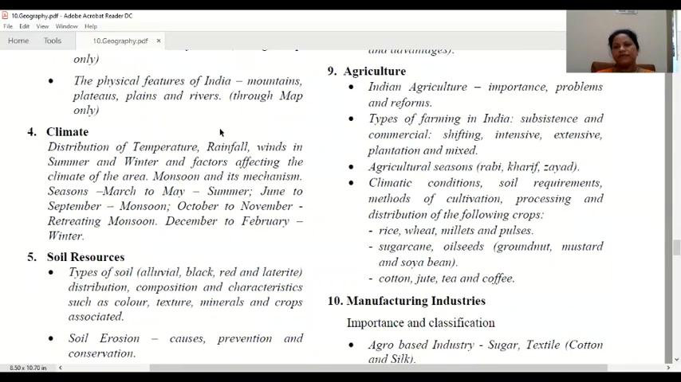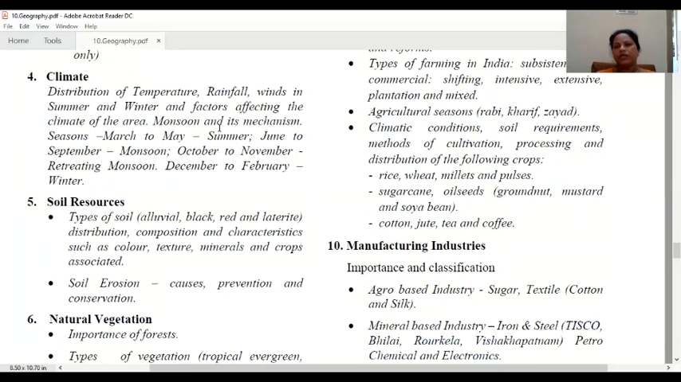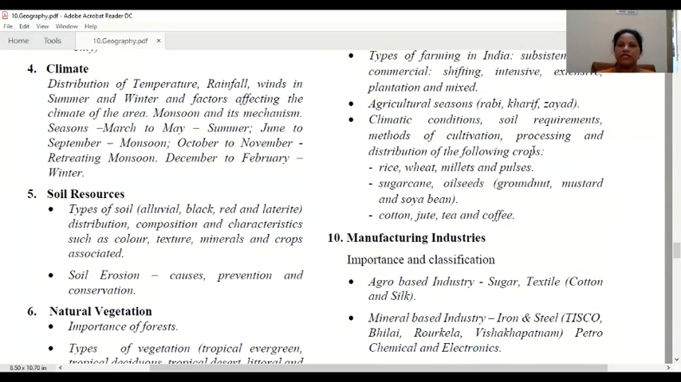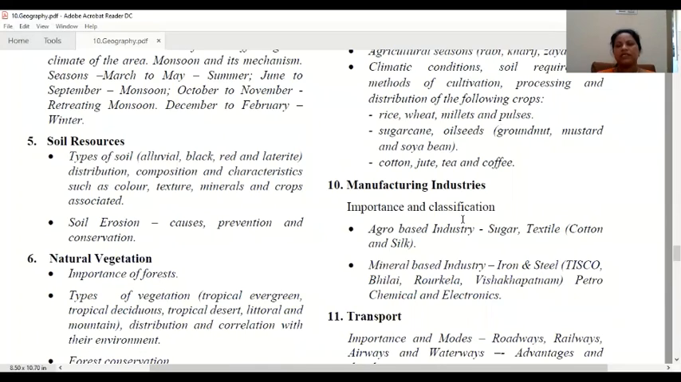All these types we will study in this part. Agricultural seasons: you know that we have Rabi, Kharif and Zayad agriculture. What are the food grains which we are cultivating in these particular seasons, that we will study. Then climatic conditions, soil requirements, methods of cultivation, processing and distribution of the following crops: rice, wheat, millets and pulses, sugarcane, oilseeds, groundnut, mustard and soya bean, cotton, jute, tea and coffee. So all these types of agriculture are prevailing in India.